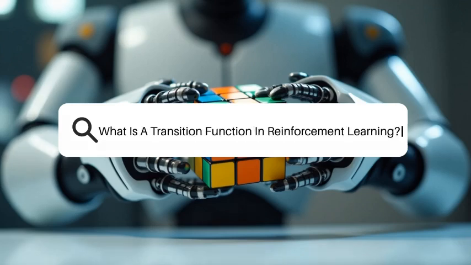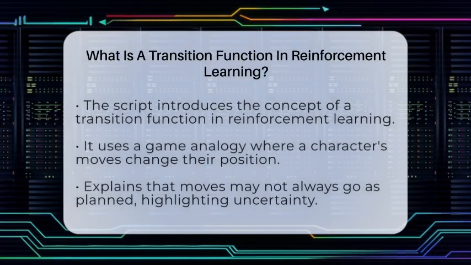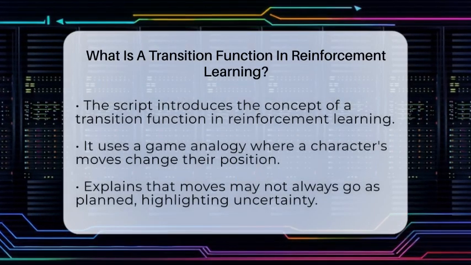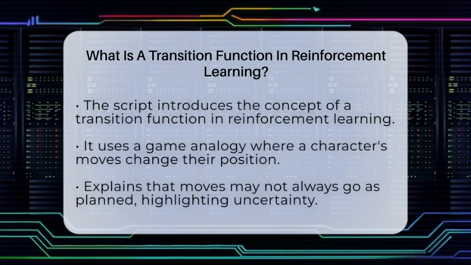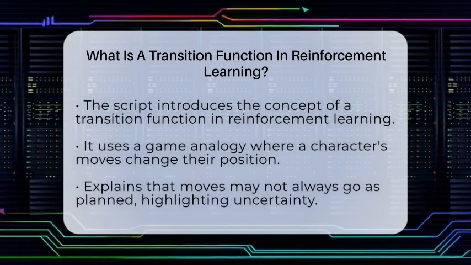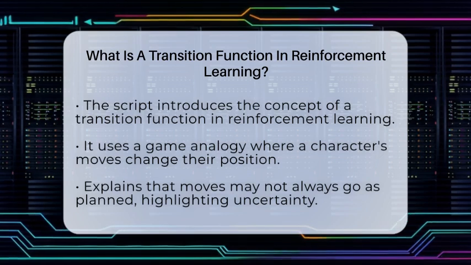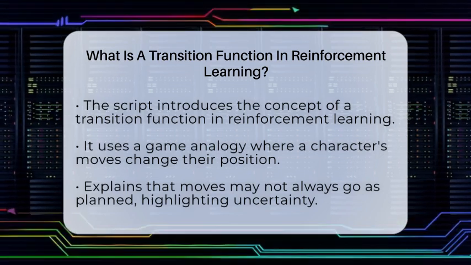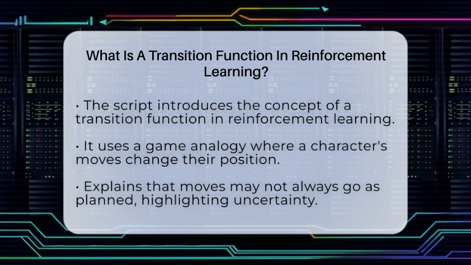What is a transition function in reinforcement learning? Imagine you're playing a game where your character moves around a world. Every move you make changes where you are. But what if those moves sometimes don't go exactly as planned? That's where the idea of a transition function comes in.